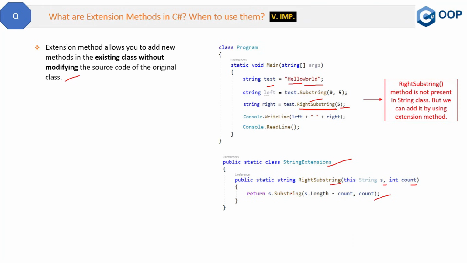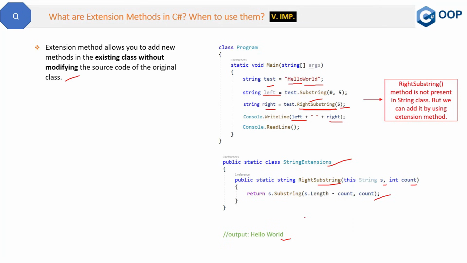So basically you have added a new class and inside that you have added a new method, but that is referring to the string class only. Now if you run this code, the output will be "hello world". Why? Because the variable left value is "hello", which we get from here, and the right value we get is "world". So the output will be "hello world".